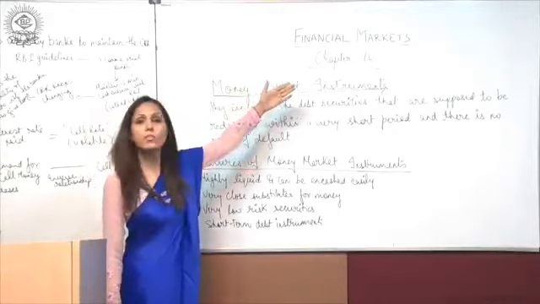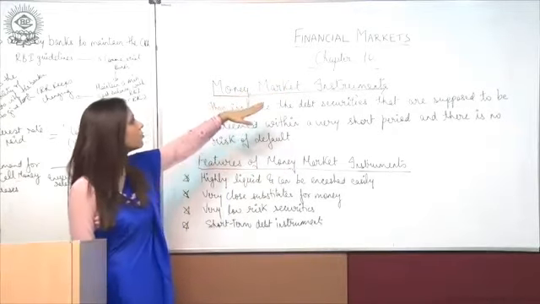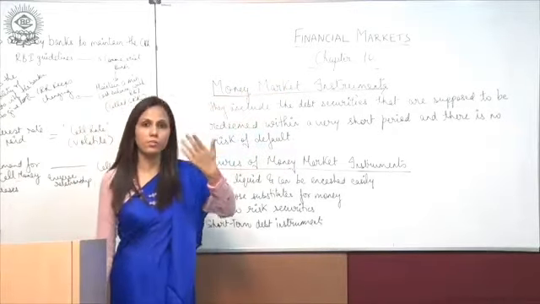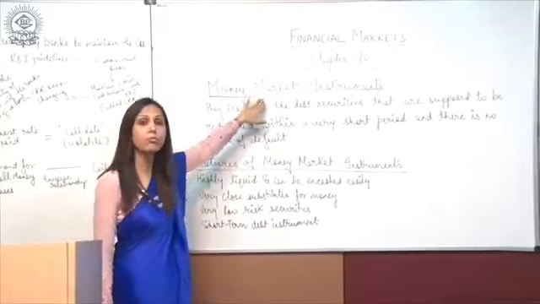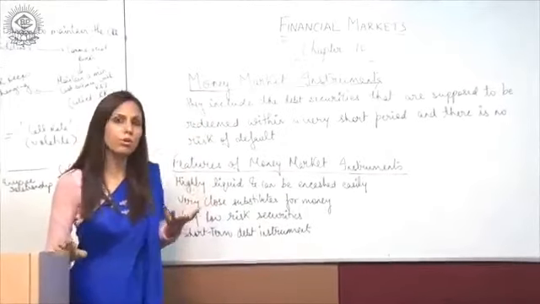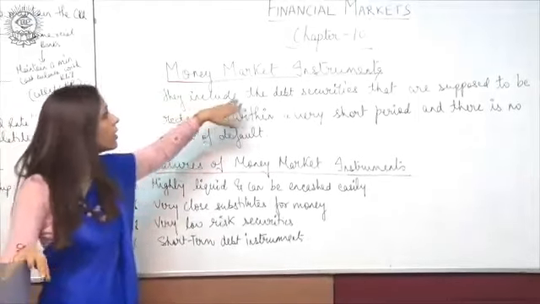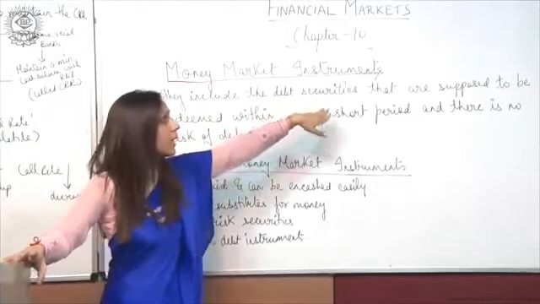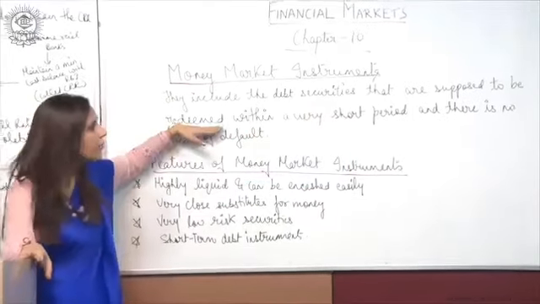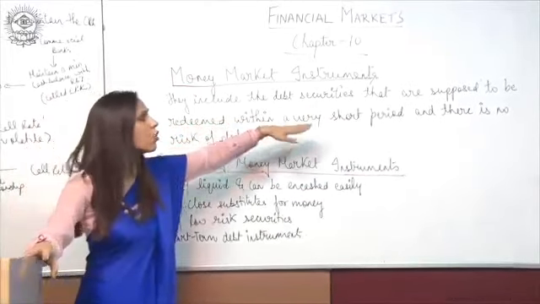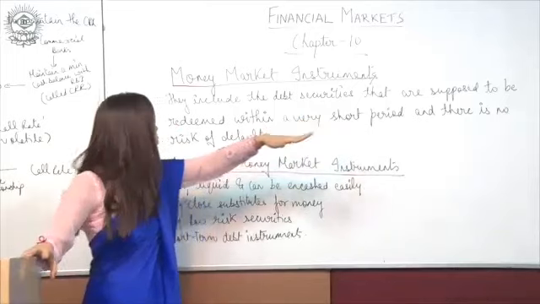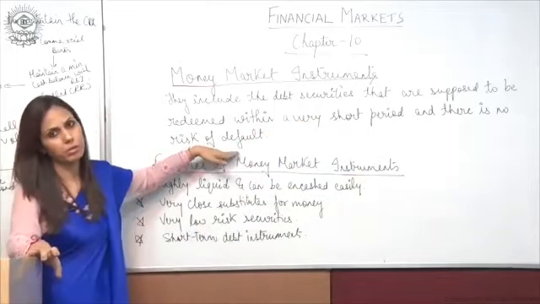Now, what are money market instruments? Money market instruments means instruments which we generally use in the money market to raise funds or to get money. They include the debt securities that are supposed to be redeemed within a very short period and there is no risk of default, right?